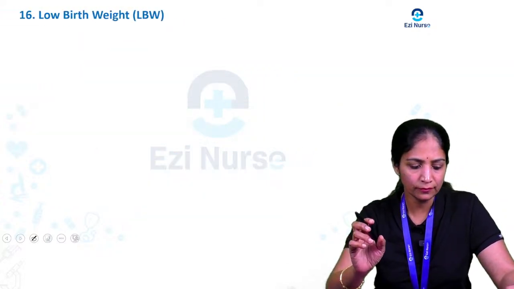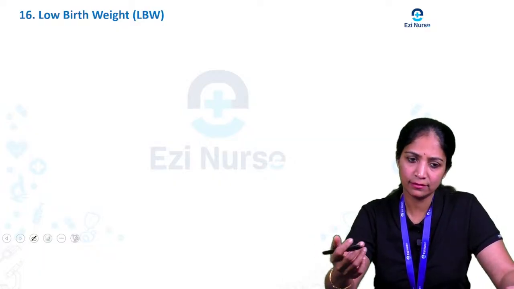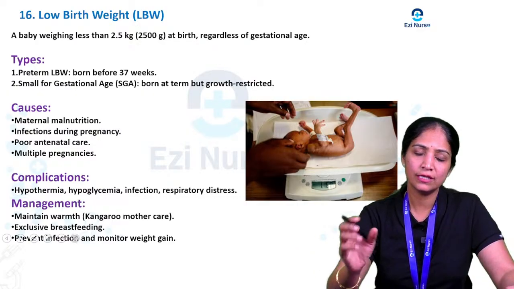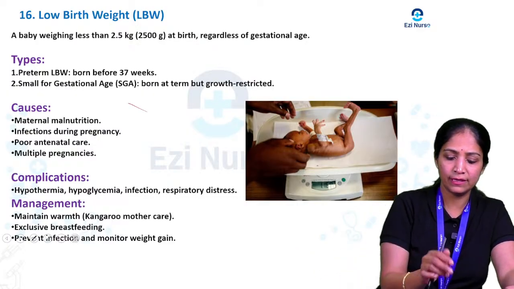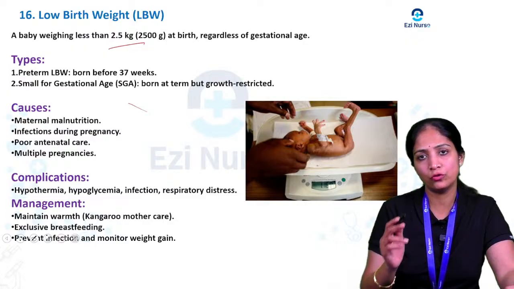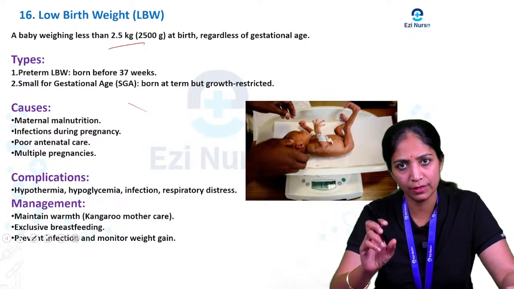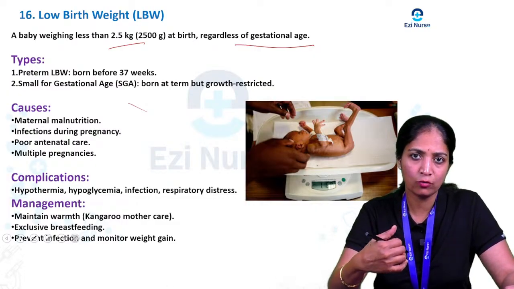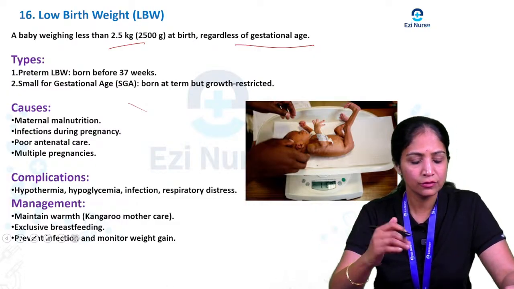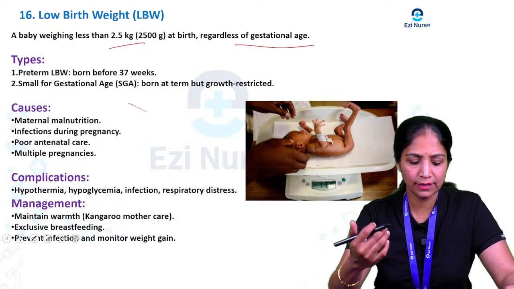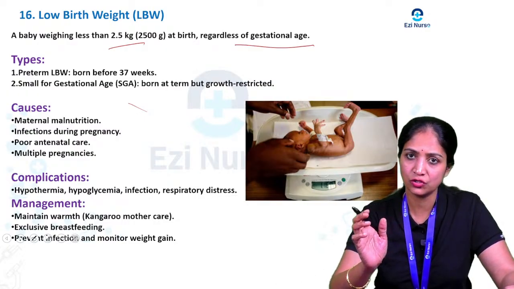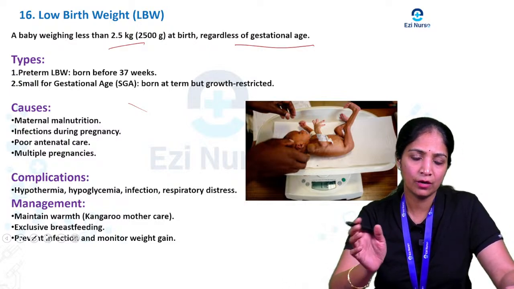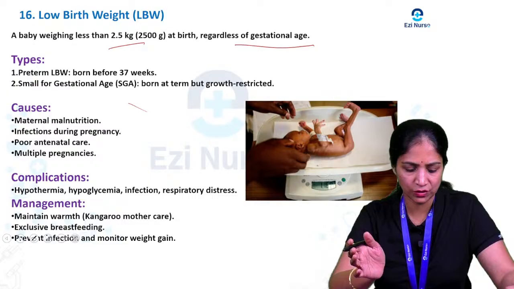Okay. Then one more question will be low birth weight baby. So what do you mean by low birth weight? Usually low birth weight means the weight of the baby is less than 2.5 kg, or 2500 grams, at the time of birth, regardless of gestational age. So that is what we call low birth weight. The types of low birth weight are preterm low birth weight and small for gestational age. Preterm birth means the baby is born before 37 weeks of gestational age.